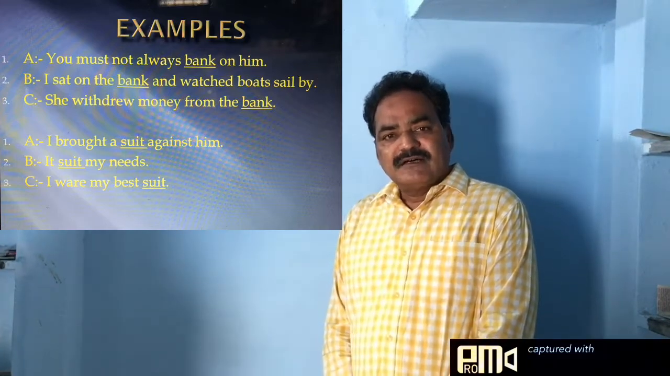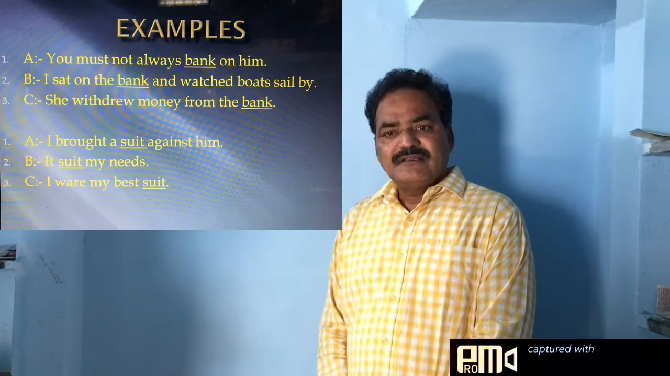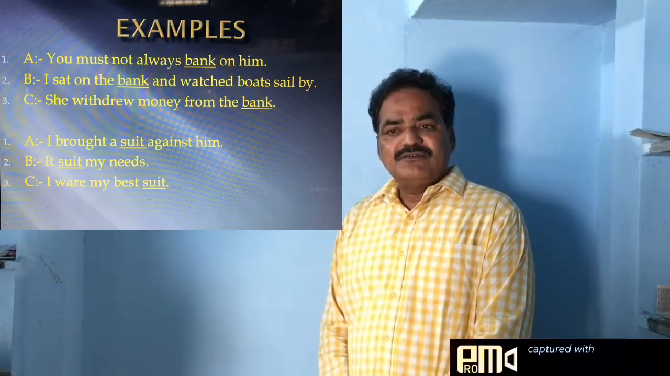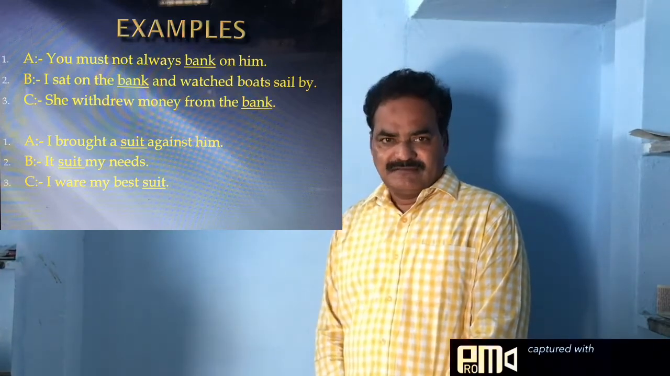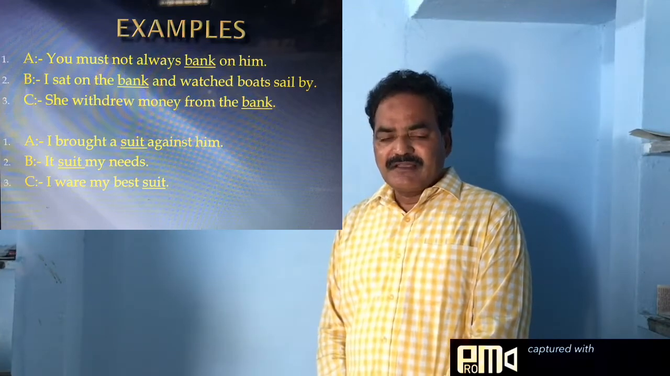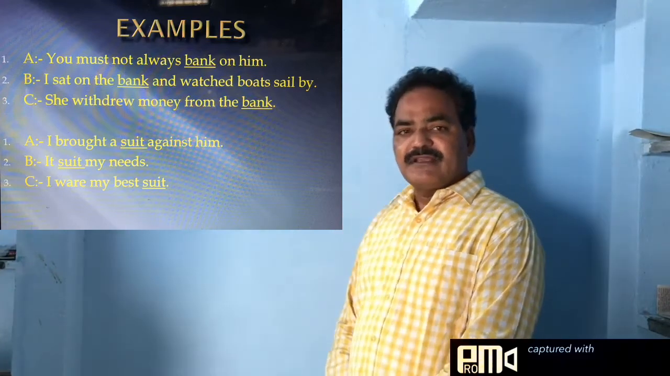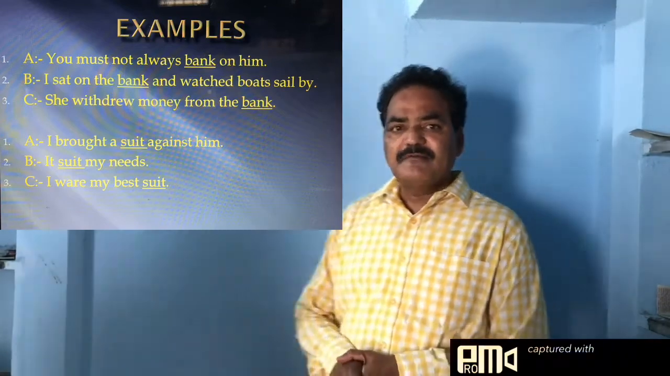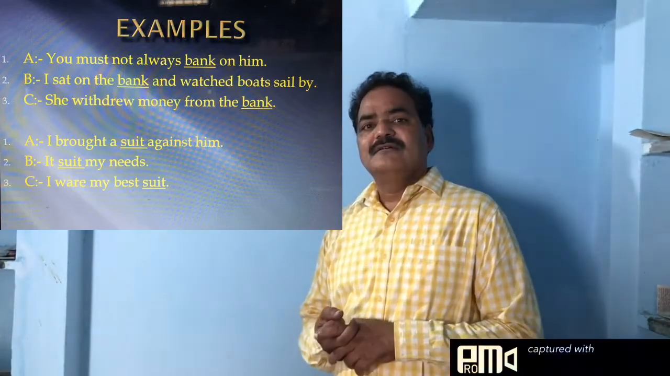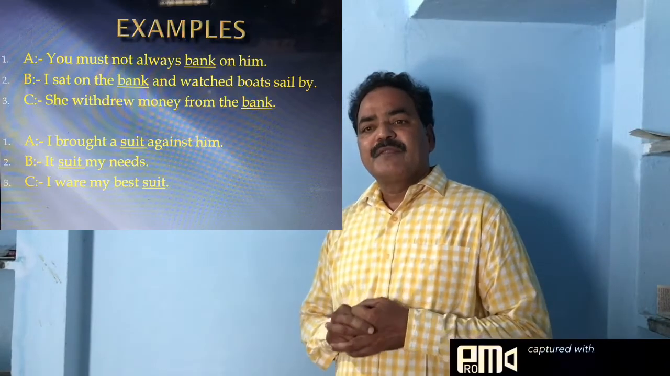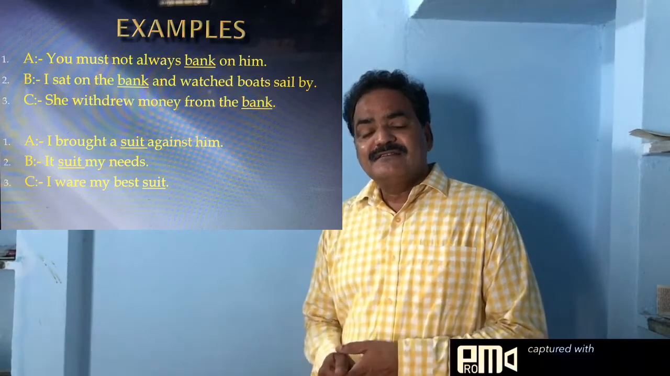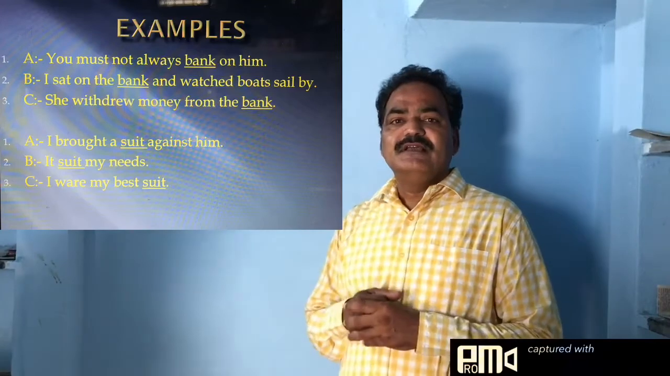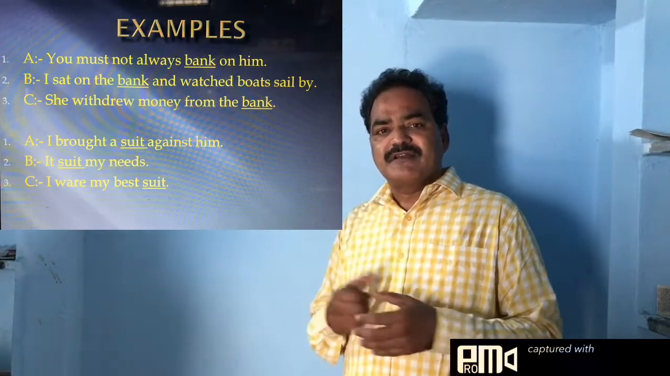And in the third sentence, we can see, she withdrew money from the bank. Here also the word bank is used in another meaning. So bank here refers to the place where money transactions are done. So in this way, in these three sentences, only one word is used in different meanings, different contexts.